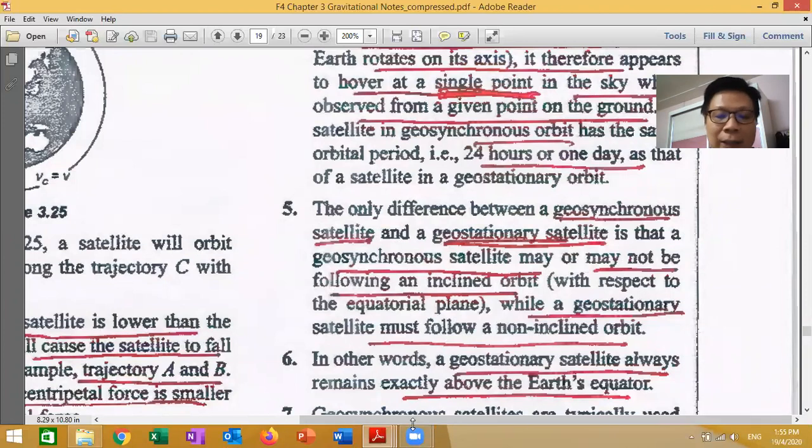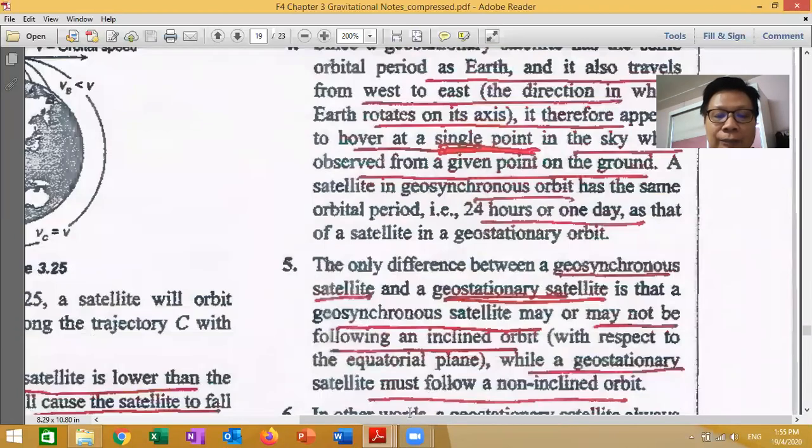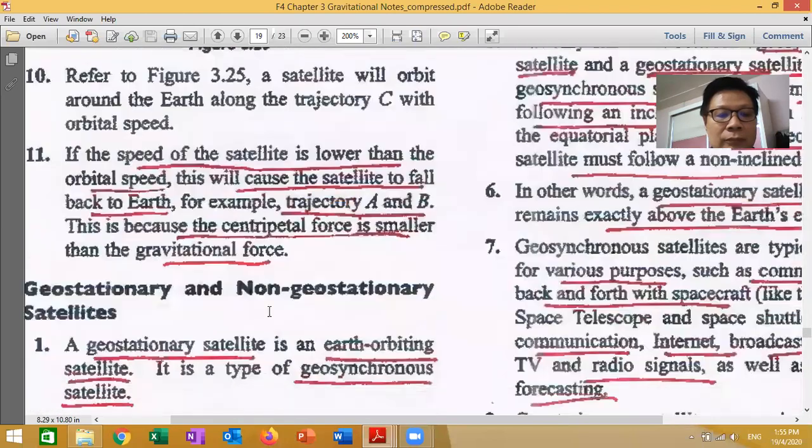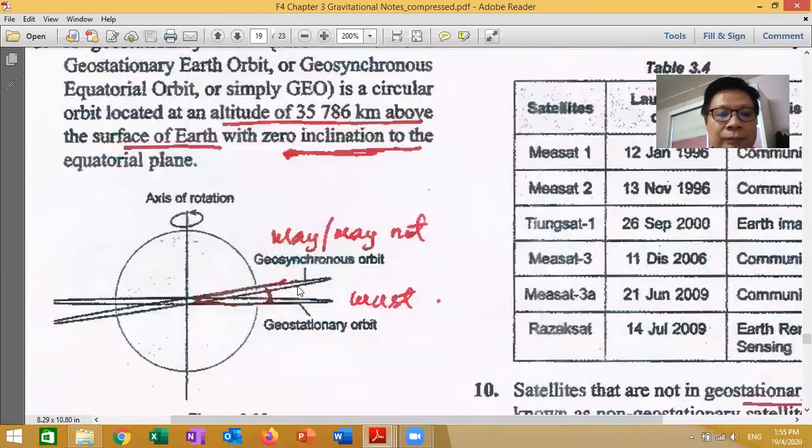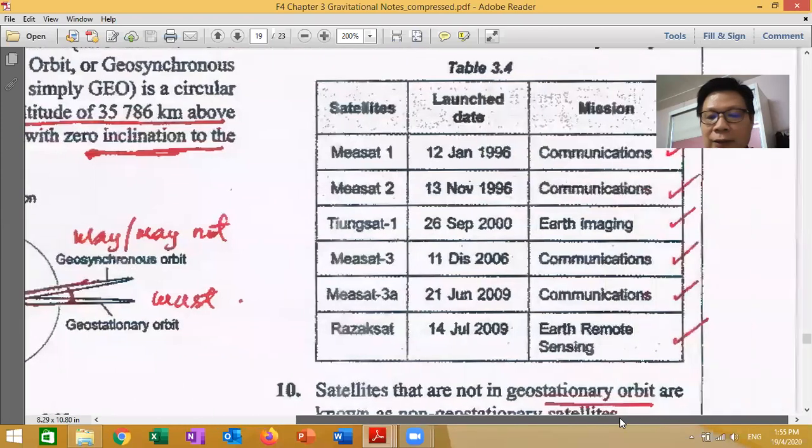Understand? Okay, now we look at the diagram again. Now it's here. And then for geostationary satellite, if I follow here, this position is a must. Whereas for geosynchronous orbit, it can follow a little bit inclined, follow this position, not necessarily at this equatorial. It may or may not have to follow this position. All right, next.